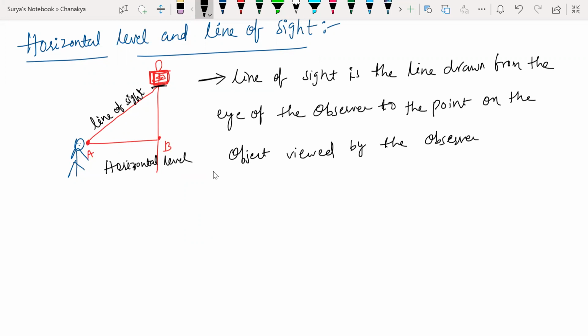Who is the observer here? The man who is standing. Wherever the observer is looking, that is my point. Look at this, from A he is looking at the top. Clear?